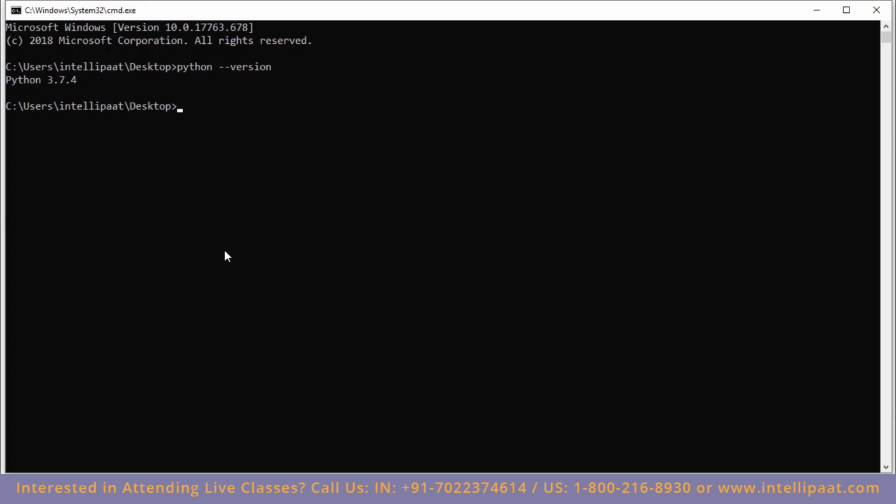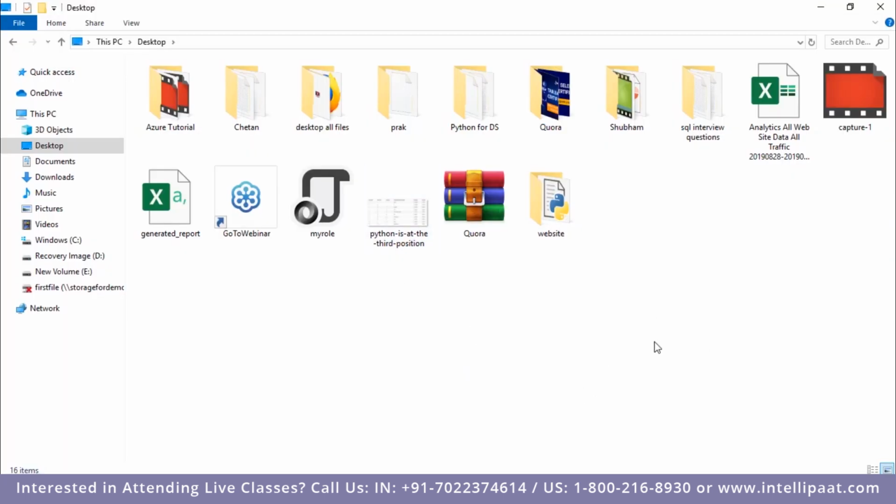Right. Now let's actually go ahead and create a Django project. So let me type in the command. The command was django-admin, after this I have to type in startproject, and then give in the name of the project. The name of the project is website. I'll click on enter. Now let me go to desktop and see if this has been created. Right, so over here we see that there is this new folder with the name website.